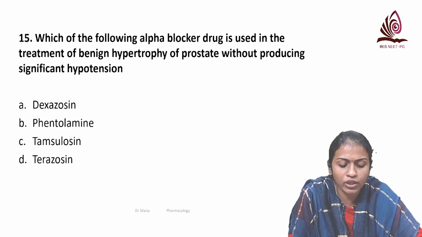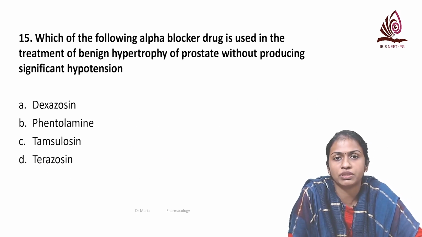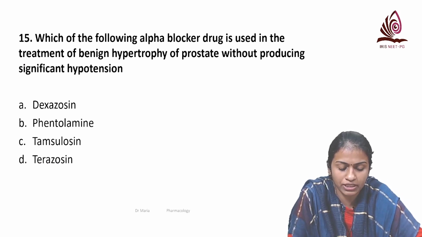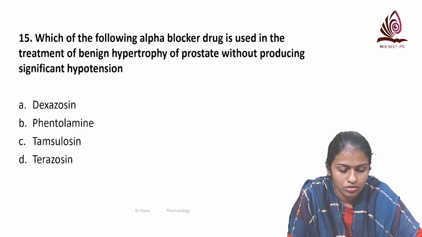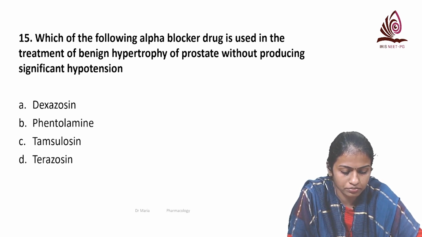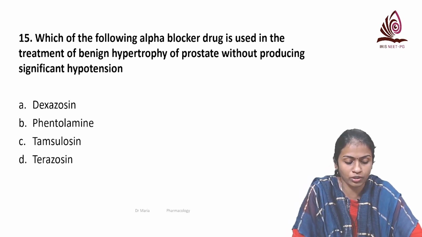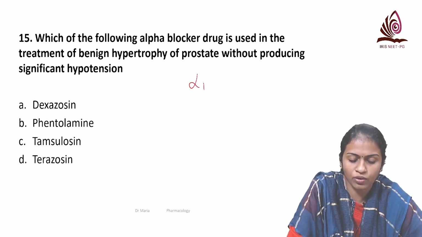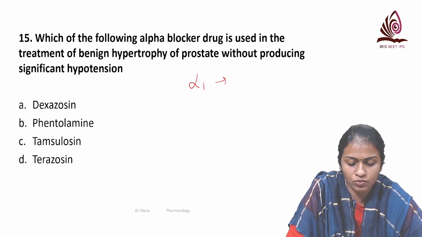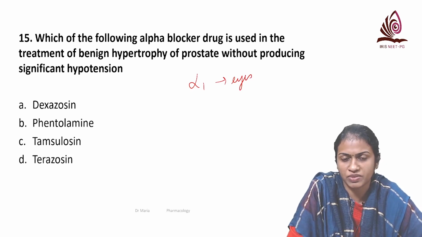Now, which of the following alpha blockers is used in treatment of BPH, benign prostatic hypertrophy, without producing significant hypotension? So you can see all of these: doxazosin, tamsulosin, terazosin are alpha blockers, and phentolamine is a non-specific alpha blocker. And I hope you know where alpha 1 is present. The three main sites: one is in the eye, it causes mydriasis.